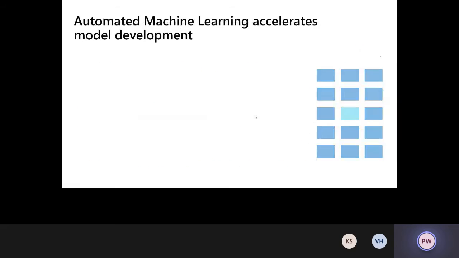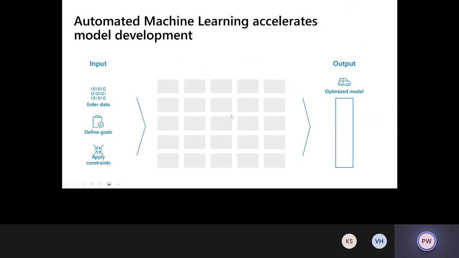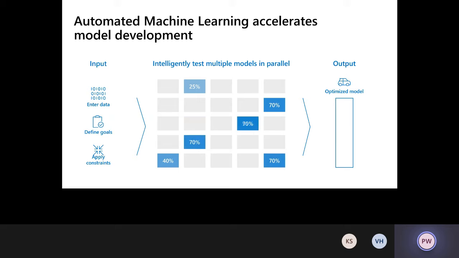So now, if I want to get to an output of the same 95% accuracy, but I don't want to go through this manual process, right? That's where we have automated machine learning as a capability in Azure ML. What it does is it does the same process that we looked at in the earlier slide.